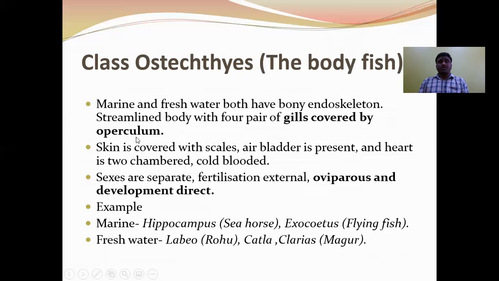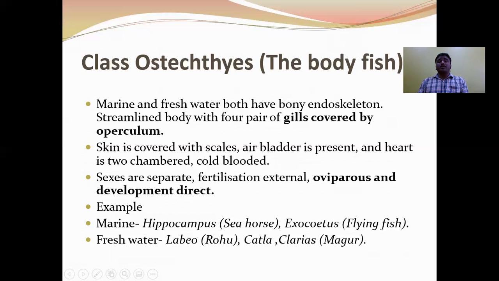Next, Osteichthyes fishes. Osteichthyes includes marine and freshwater fishes. They are commonly called bony fishes because the endoskeleton is made up of bones. The body is streamlined, 4 pairs of gills are present, and gills are covered by the operculum. In Chondrichthyes fishes, operculum is absent, but in Osteichthyes fishes, operculum is present.